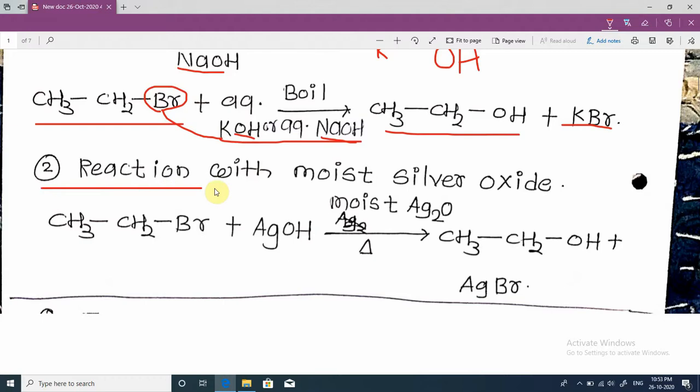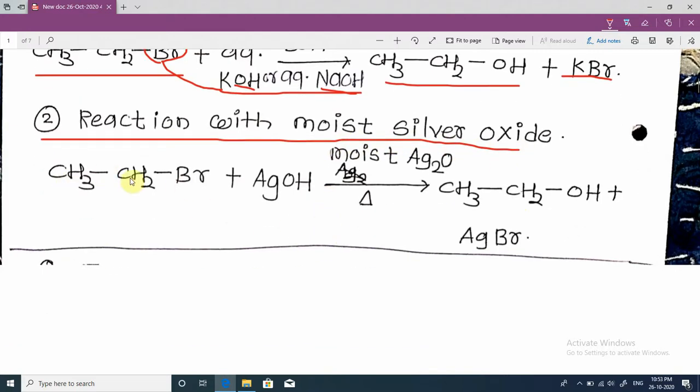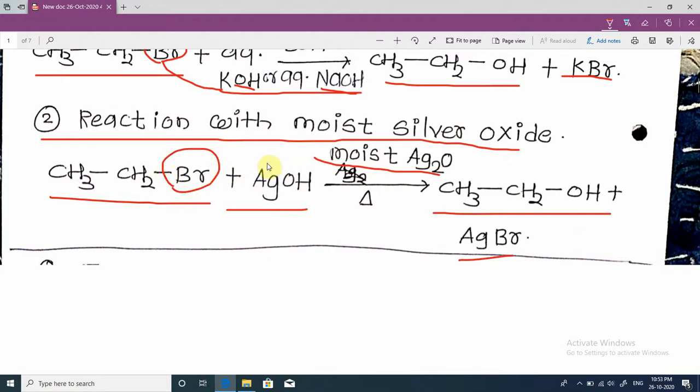Next, the reaction with moist silver oxide. When this ethyl bromide is heated with moist Ag2O, the moist Ag2O suspended in water acts as AgOH. In this, by the same mechanism, this bromine is replaced by Ag plus and OH minus. This bromine is replaced by this OH group, and ethyl alcohol is formed.